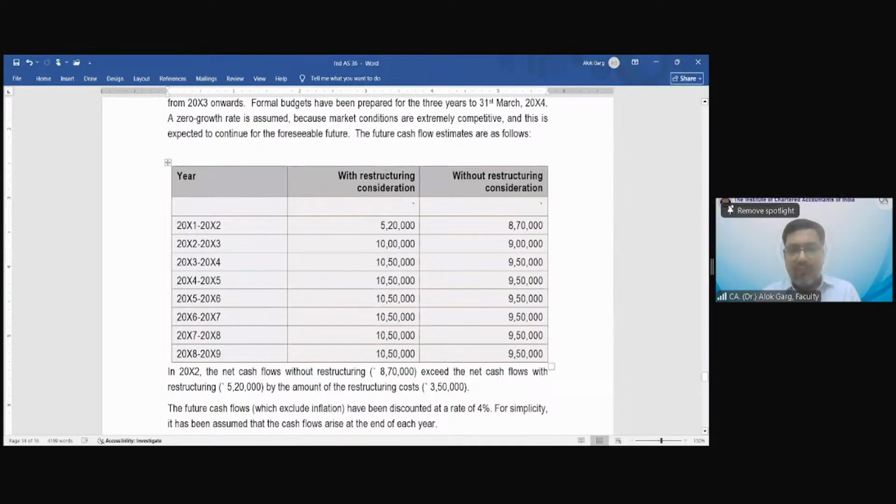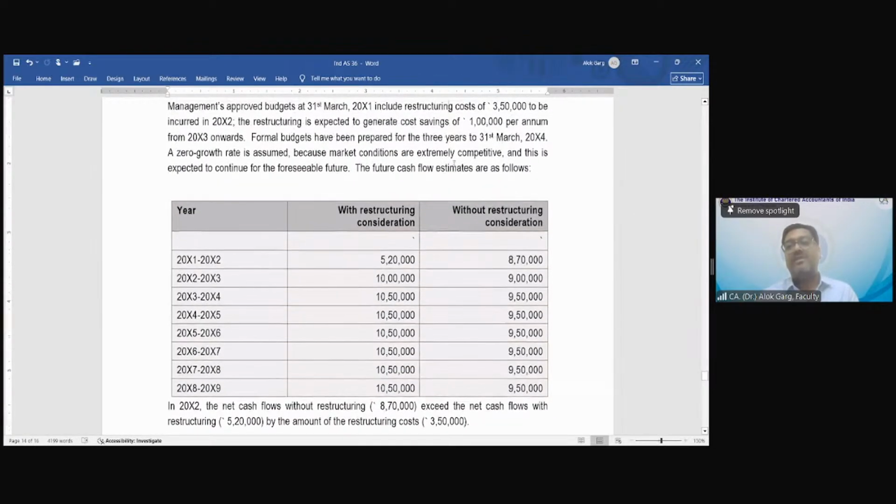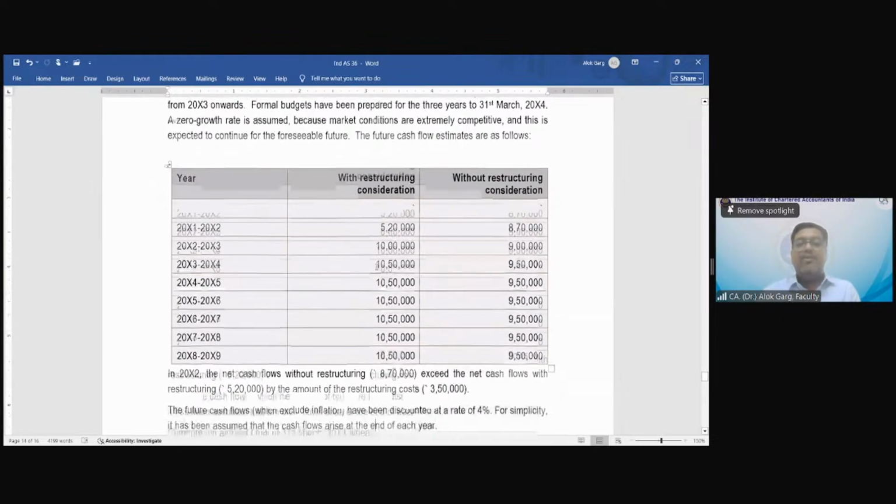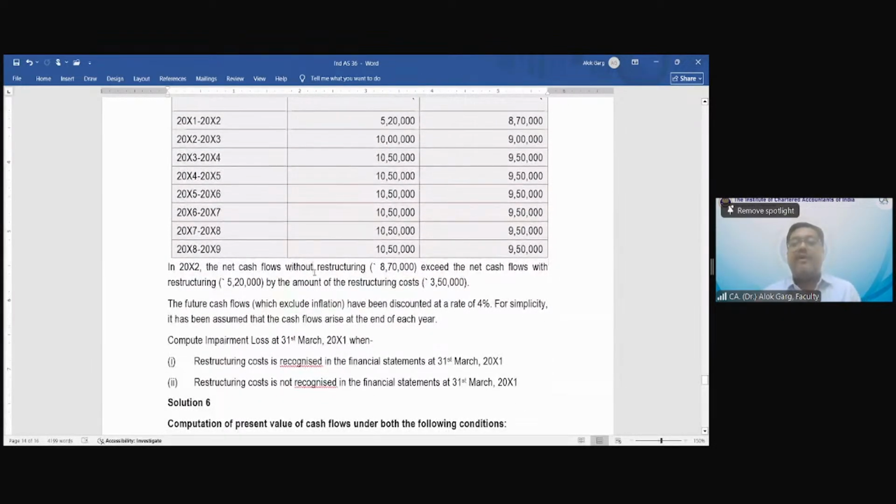You can see with restructuring, it is 520. Without restructuring, the cash flow is 870. This 3,50,000 is the restructuring cost. For the remaining years, it is with restructuring and without restructuring. So for the remaining years, there is no restructuring kind of a thing. Okay. Because you can see the value is decreasing without restructuring consideration. In 2002, it is written that the net cash flows without restructuring exceed the net cash flows with restructuring by the amount of the restructuring cost. Okay. So which is written here.